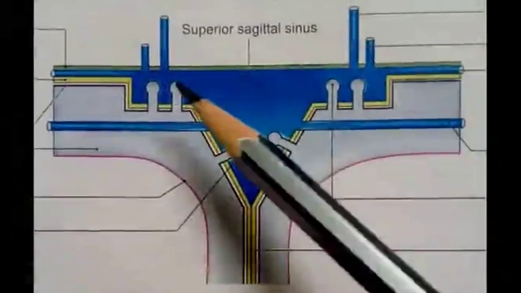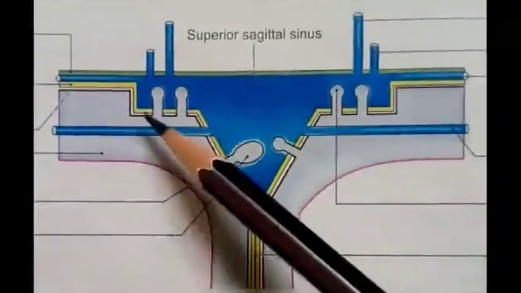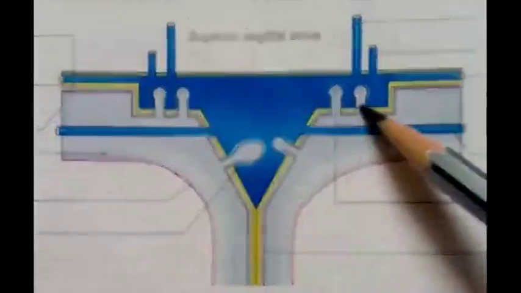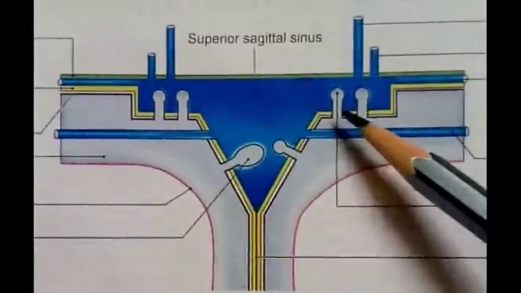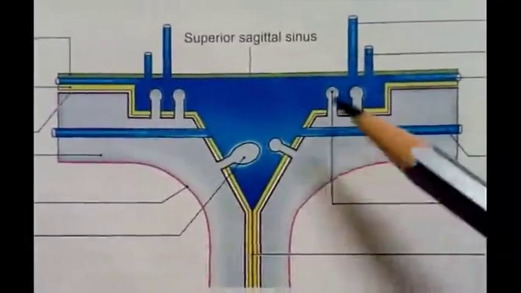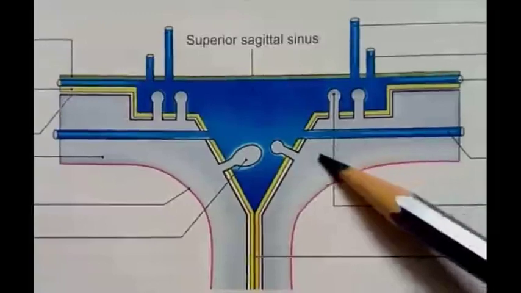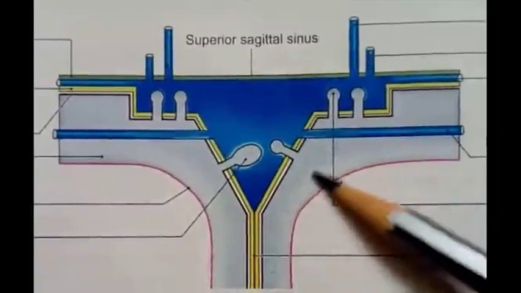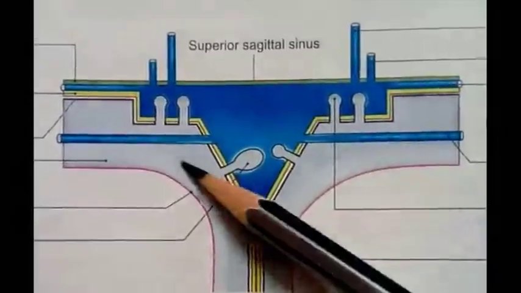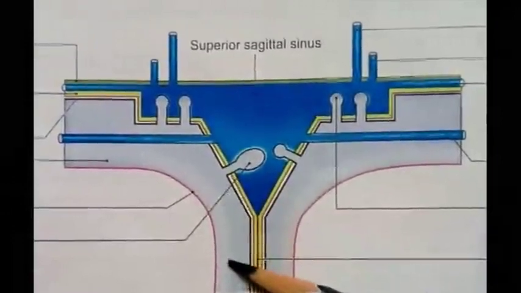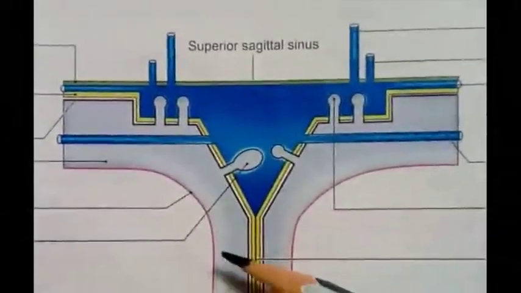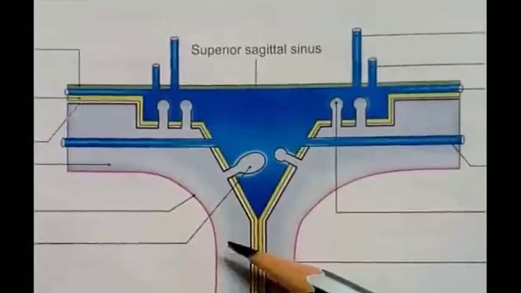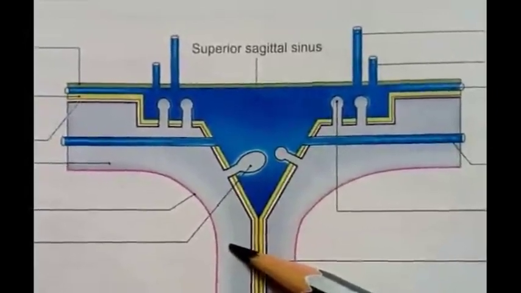Thrombus formation within the sinus affects these absorptive structures also, so it leads to defective absorption of CSF. That is why CSF pressure within the subarachnoid space is increased, and also within the ventricles of the brain the pressure of CSF increases. This leads to a condition known as hydrocephalus.